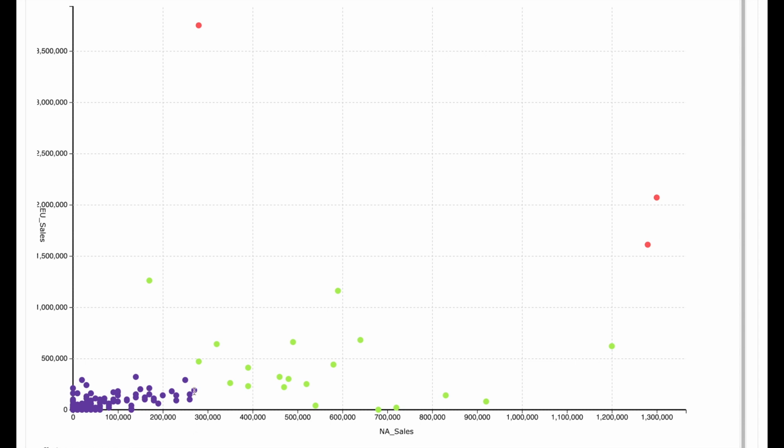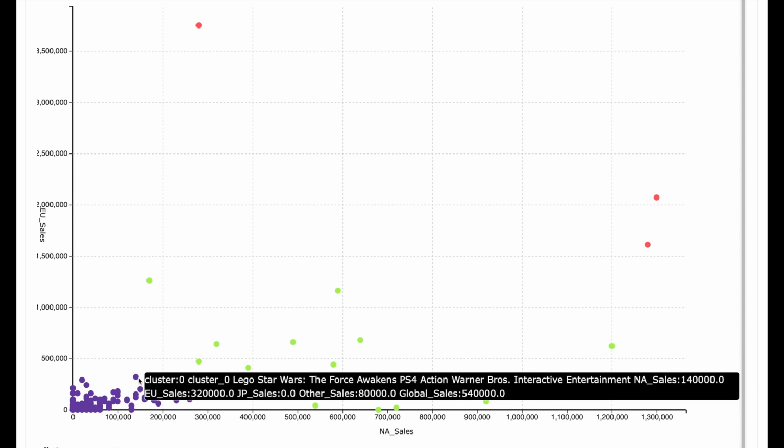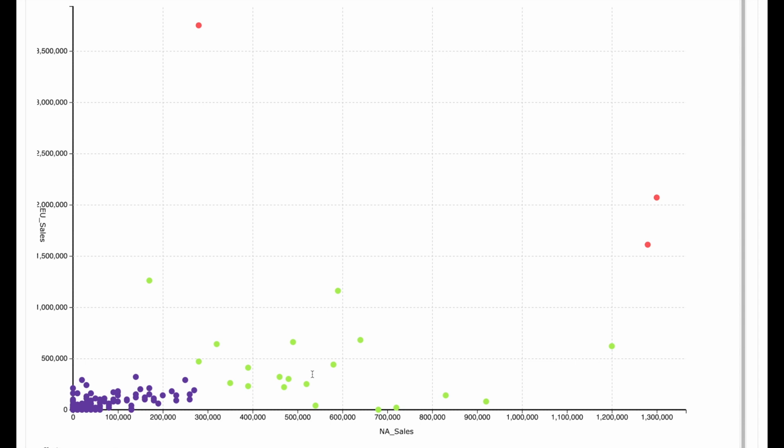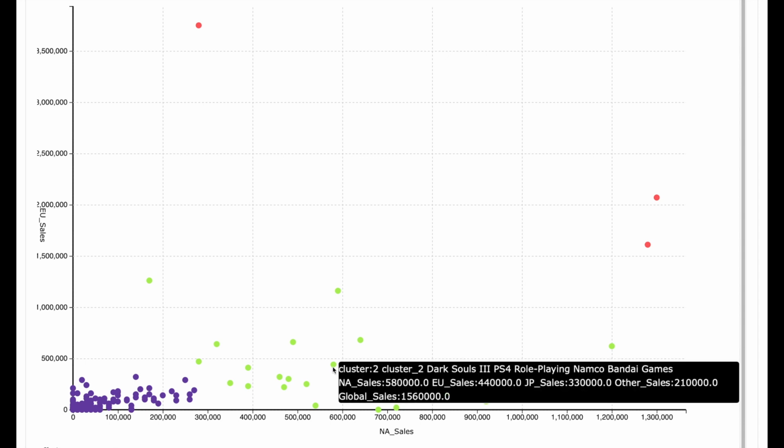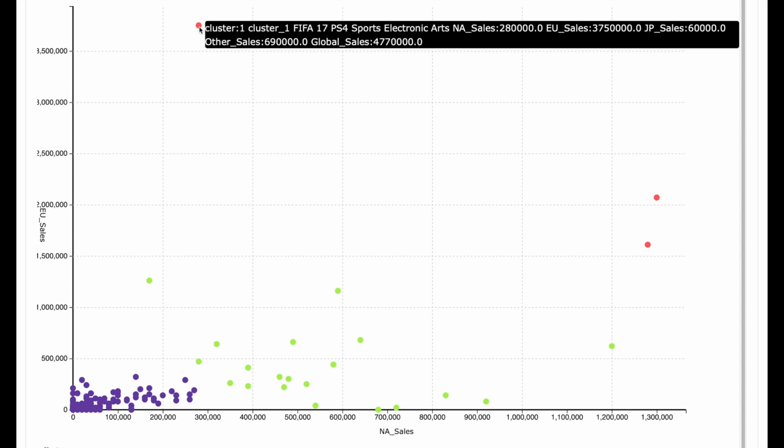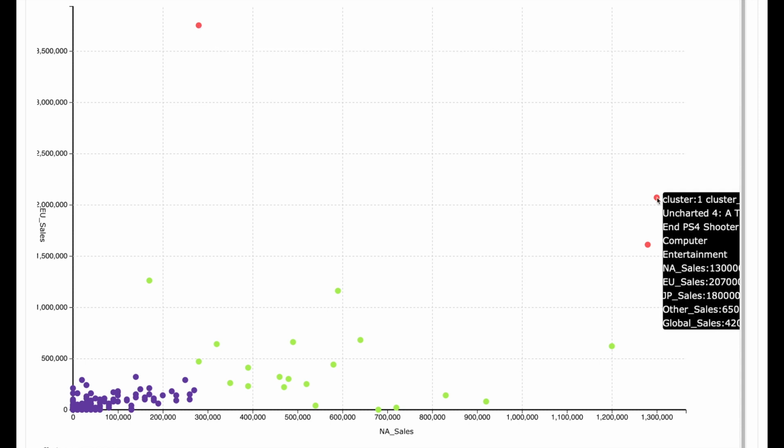We see that the blue cluster corresponds to the games with low sales in North America and Europe. And an example of a game in this cluster is Lego Star Wars. The green cluster corresponds to the games with medium sales in North America and in Europe. And an example of a game in this cluster is Dark Souls 3. And the red cluster is for games with very high European sale or a very high North American sale. And an example of a game in this cluster is FIFA 17 or Uncharted 4.